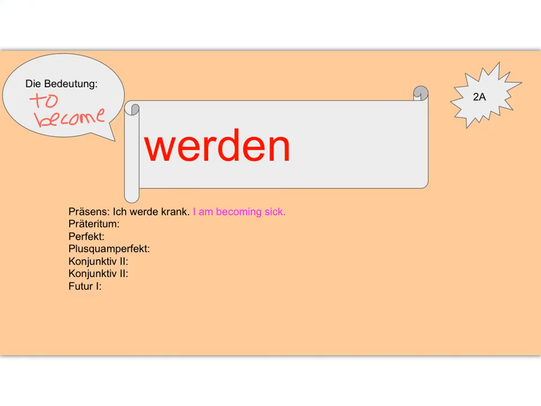So let's look at some of our verb slides for the chapter and do some sentences for the Futur I. The first verb we have for our chapter is werden, which means to become. So if I have the sentence ich werde krank, I am becoming sick. Well, we know that with the Futur I, our main verb, which in this case is werden, is going to get moved to the very end and be in the infinitive form.